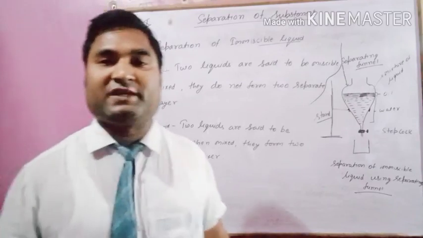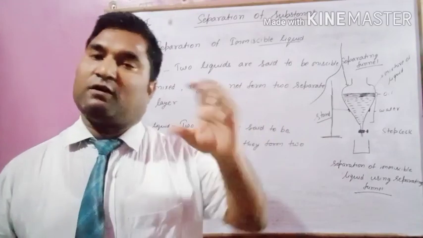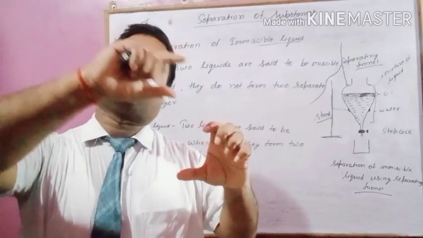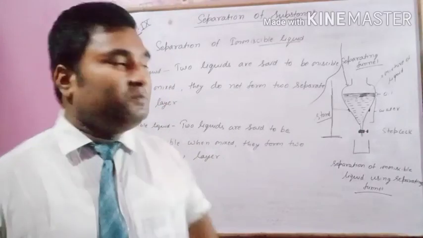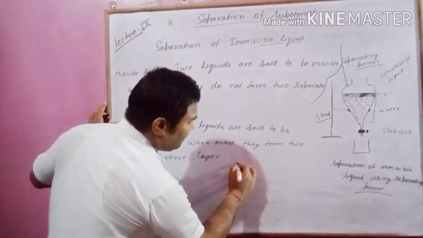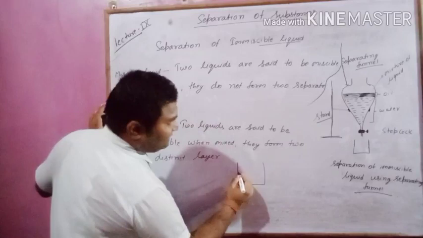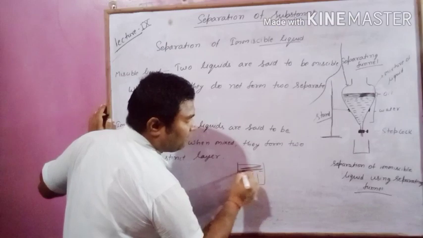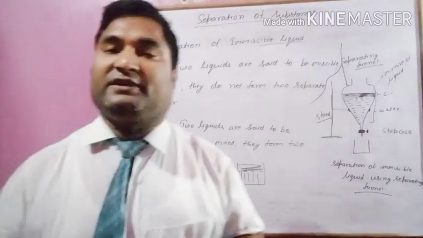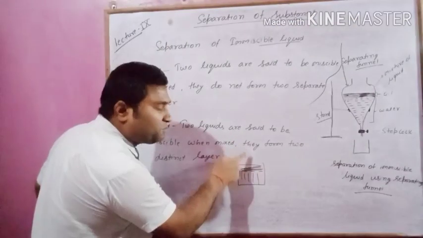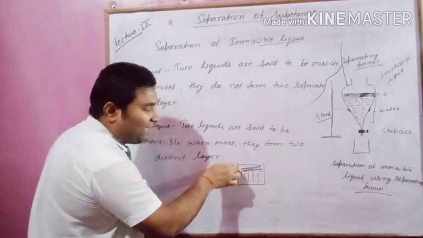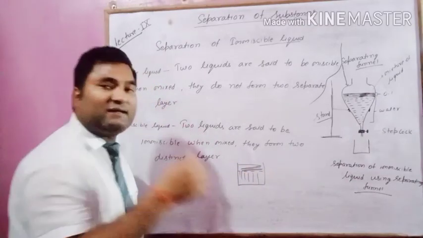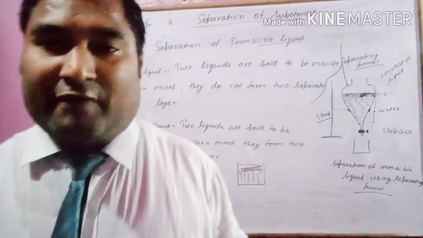What I mean to say is, take a glass of water and add some oil in that. You will see that water will be at the bottom and the oil will be floating above the water. Means there are two separate layers. One layer is of oil and another layer is of water.